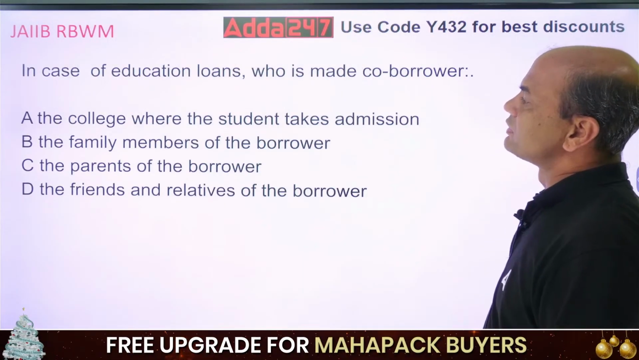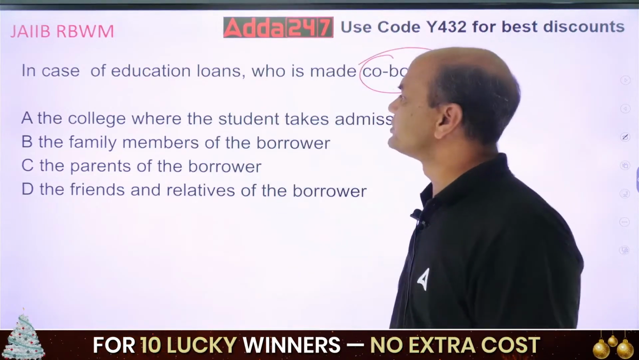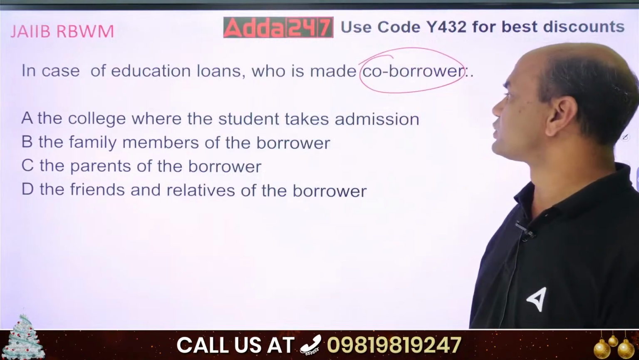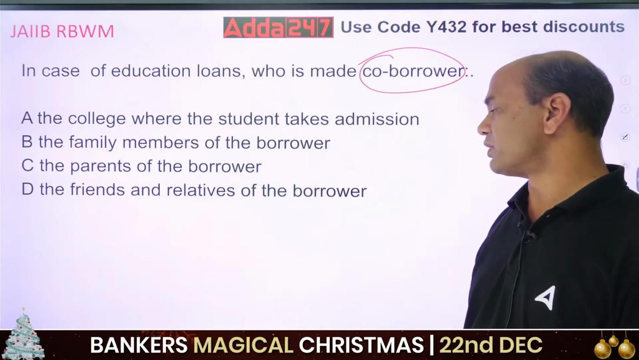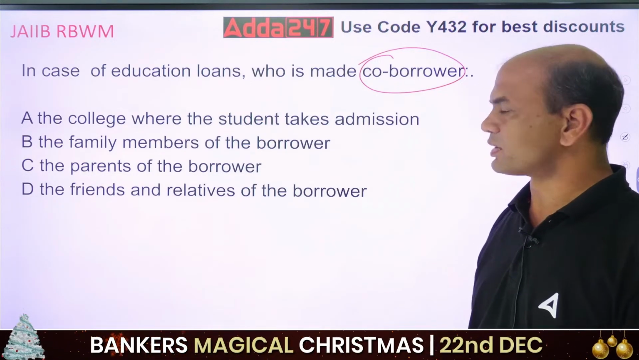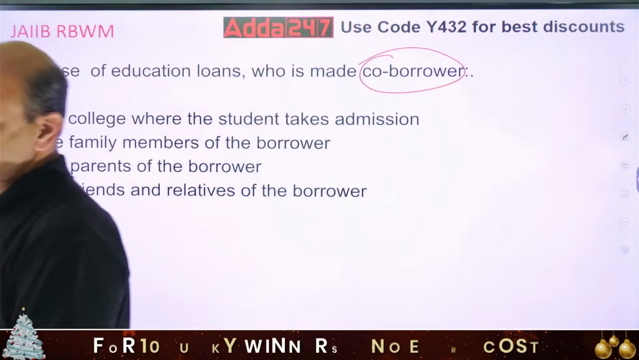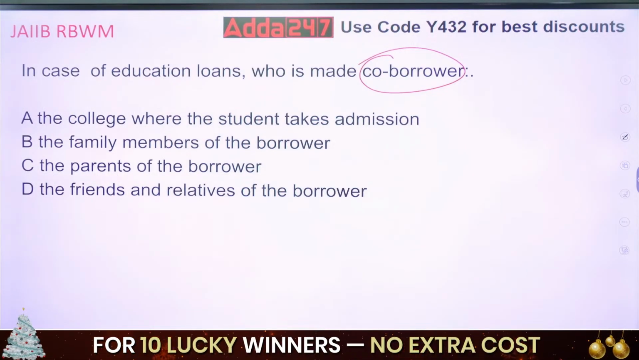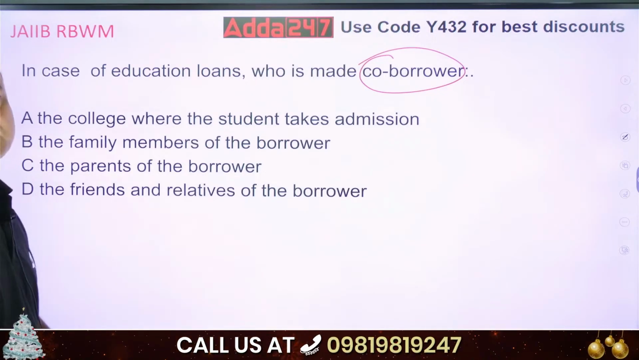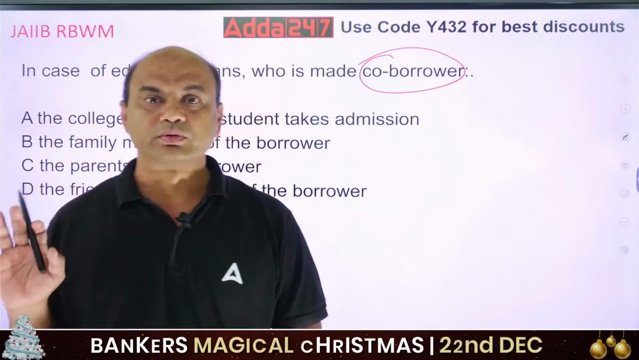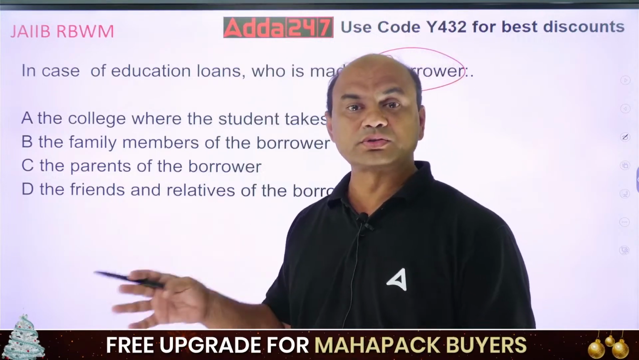In case of education loans, who is made the co-borrower? Generally, in education loans, who is made the co-borrower? The college where the student takes admission, the family members of the borrower, the parents of the borrower, the friends and relatives of the borrower. Now, this is a practical question. Many of you might have given education loans. So, firstly, you tell me, education loan is given to whom? Is it given to the parents or is it given to the student? Who is the borrower of this loan actually?